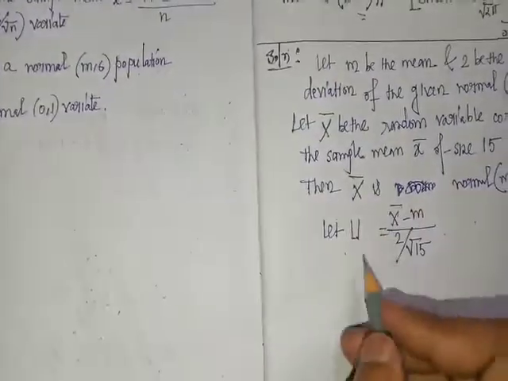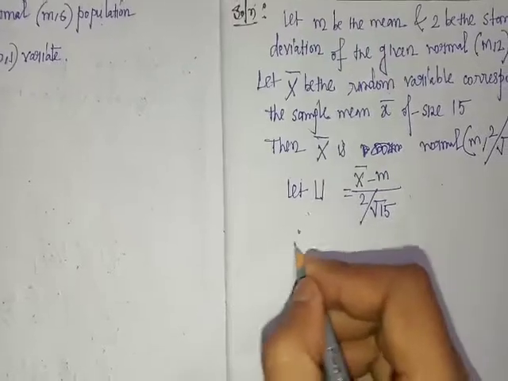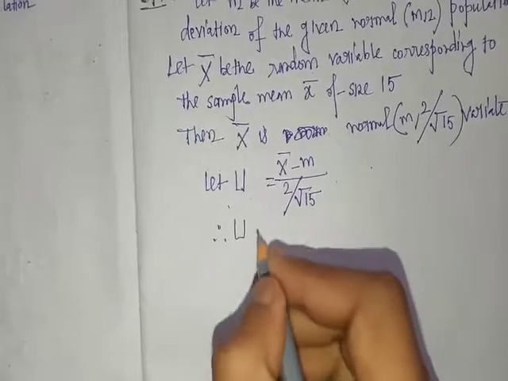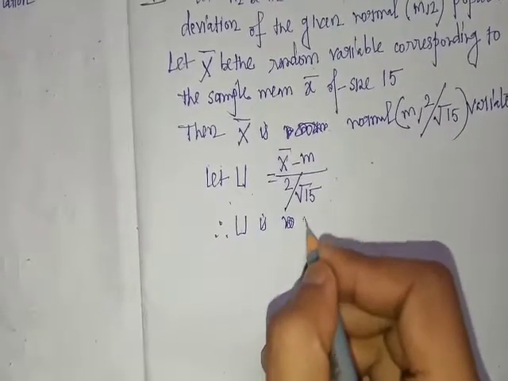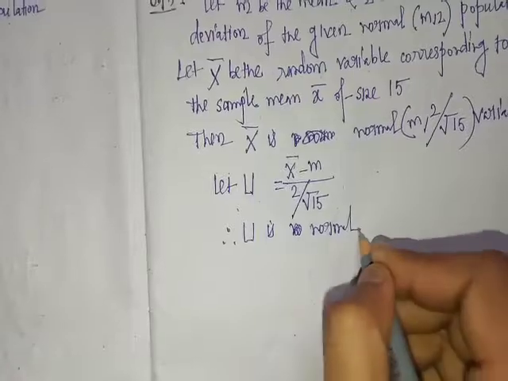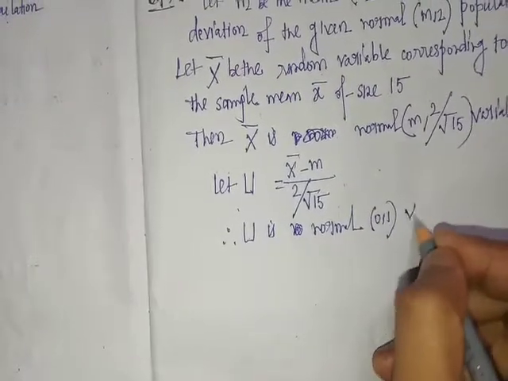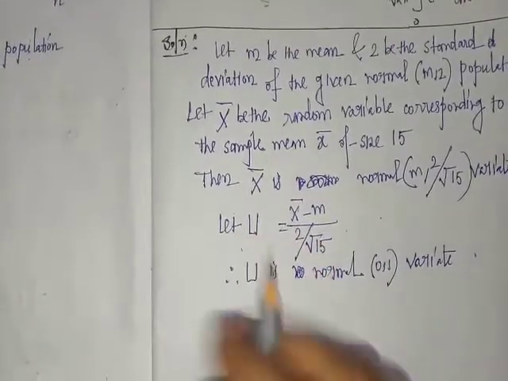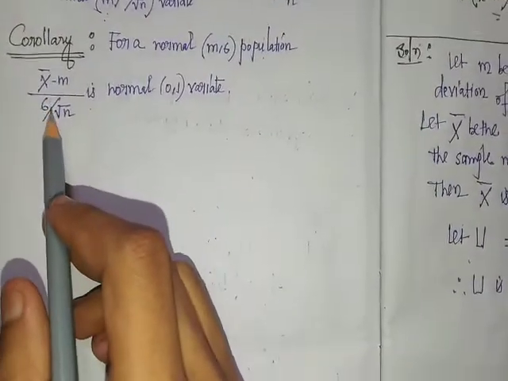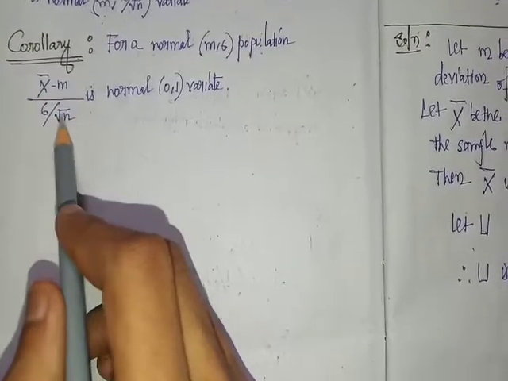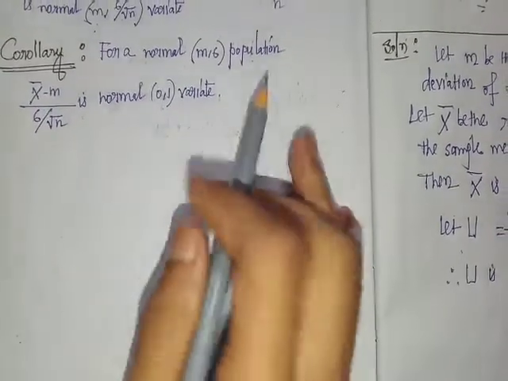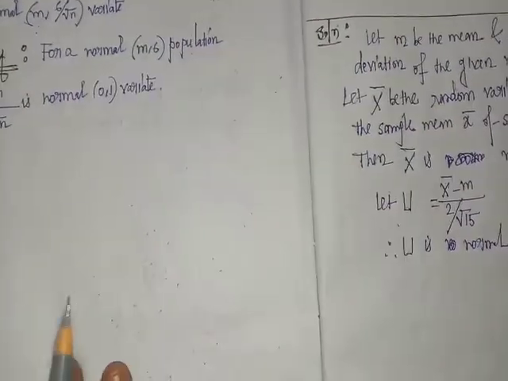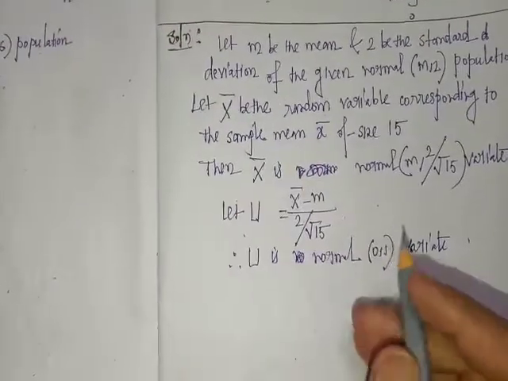So U follows a normal (0, 1) variate. Okay. So using this corollary, (x bar minus m) by (sigma by root over n) follows a normal (0, 1) variate. So here sigma is 2, n is 15, so (x bar minus m) by (2 by root over 15) is a normal (0, 1) variate.